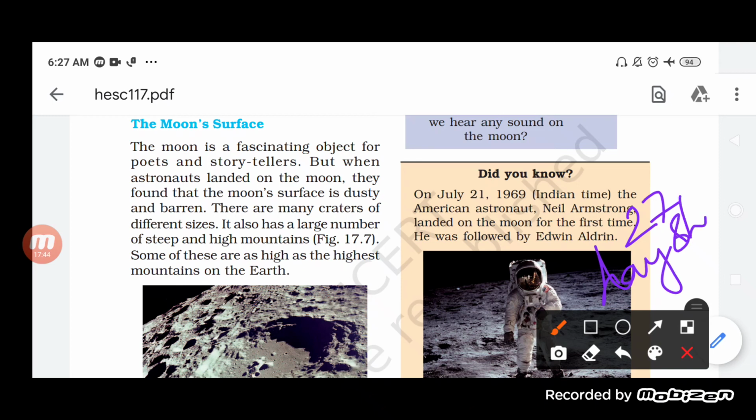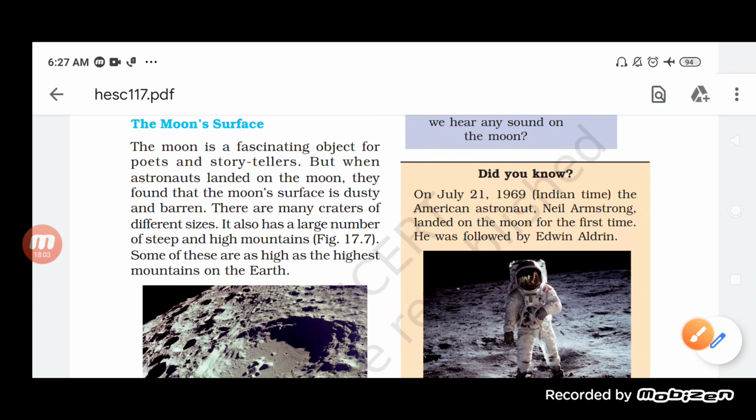So to complete one revolution, it takes 27 days 8 hours, and it also completes its rotation on its own axis, and the timing is almost the same, students. So these are some of the features of the moon: what kind of diameter, what is the distance, what kind of revolution, and how much time it takes to complete the rotation on its own axis.